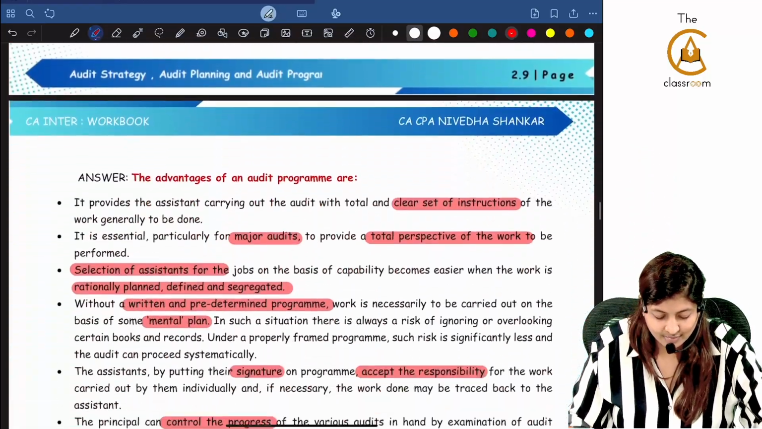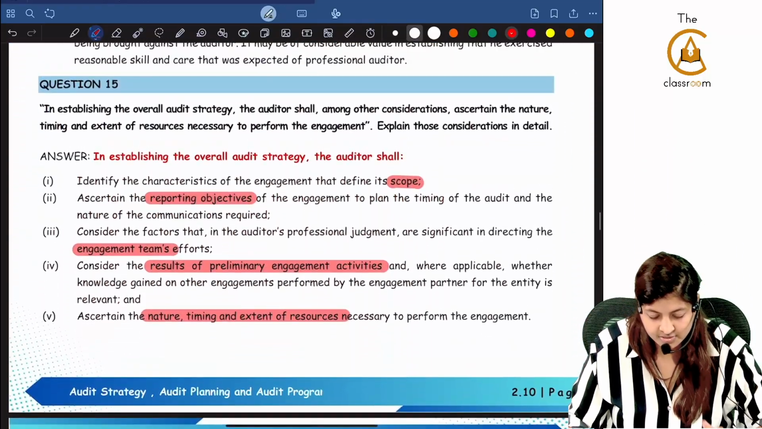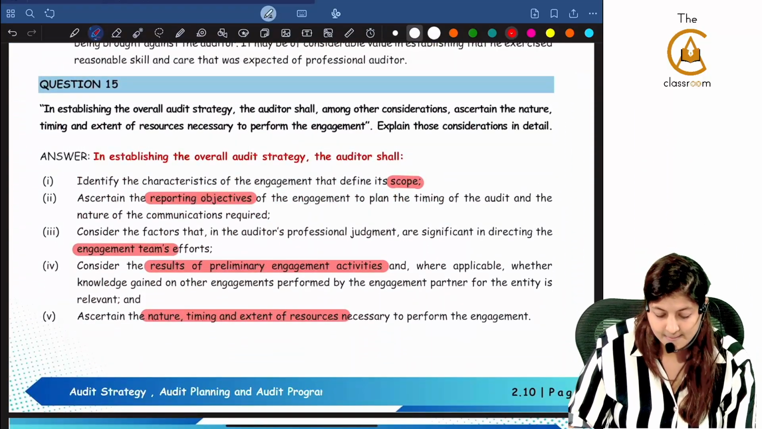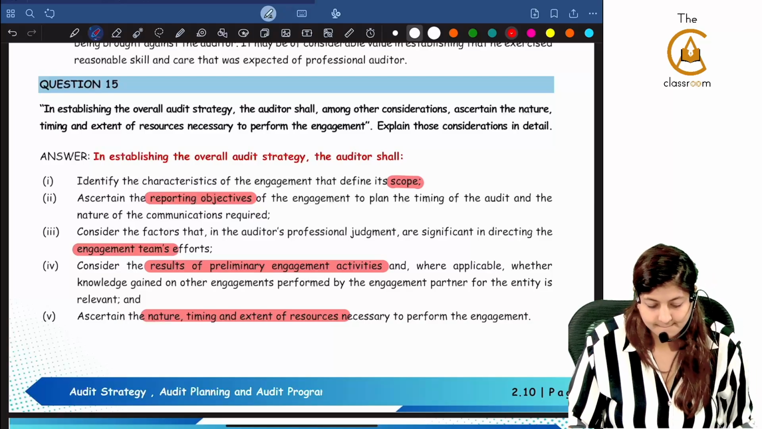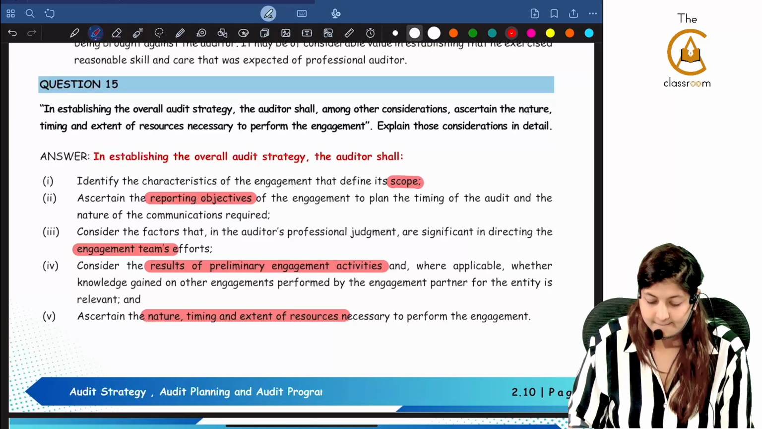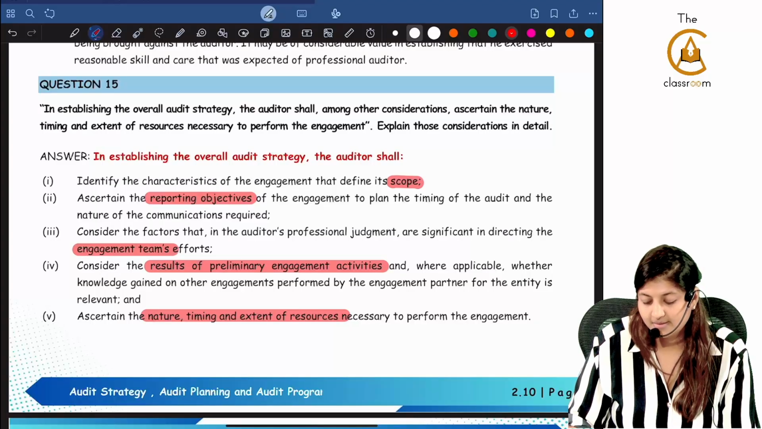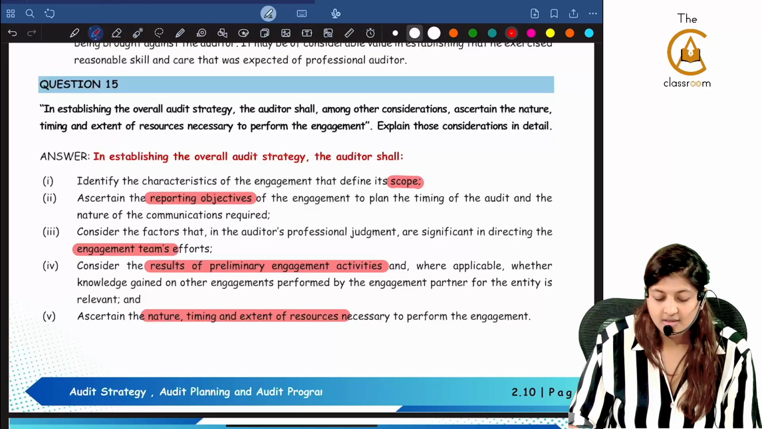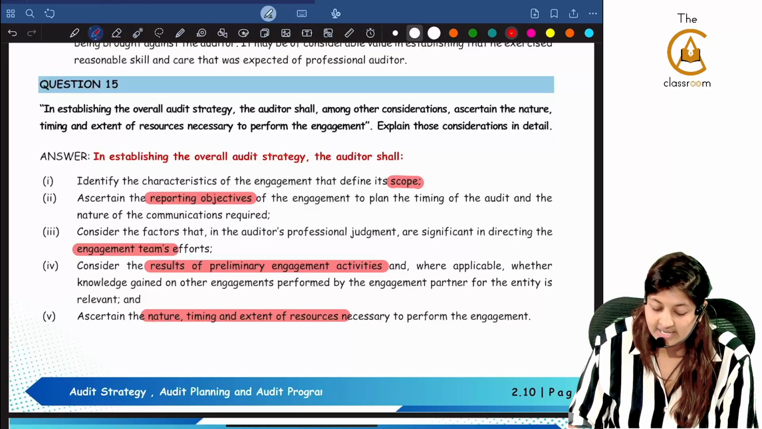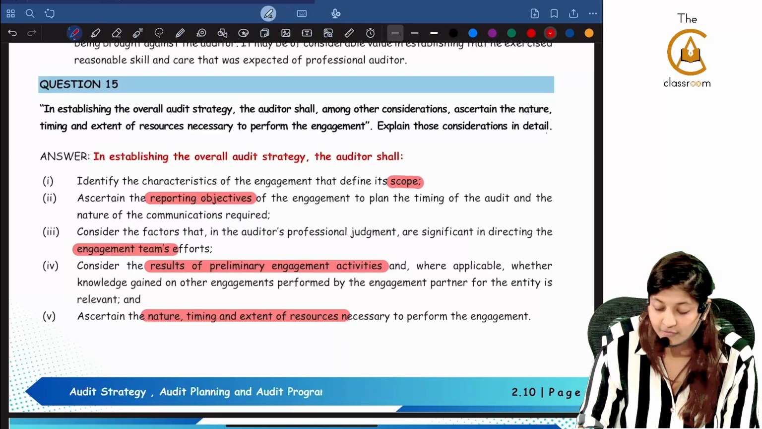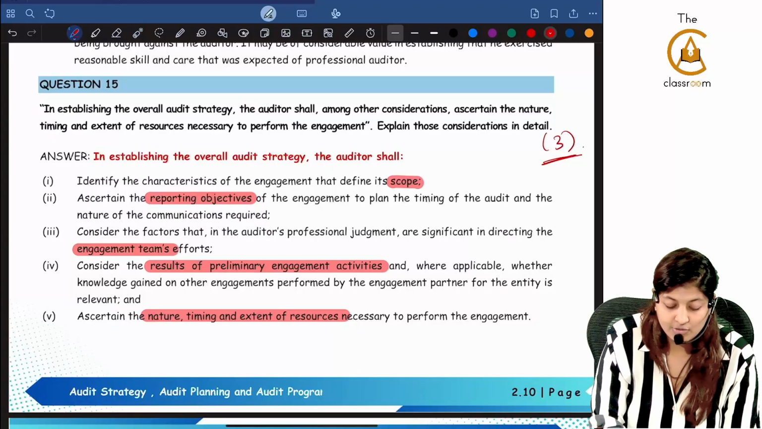Yes. Now next question, question number 15. In establishing the overall audit strategy, the auditor shall, among other considerations, ascertain the nature, timing, and extent of resources necessary to perform the engagement. Explain the considerations in detail. Maybe it is given only for 3 marks. That's why they have given only the side headings.